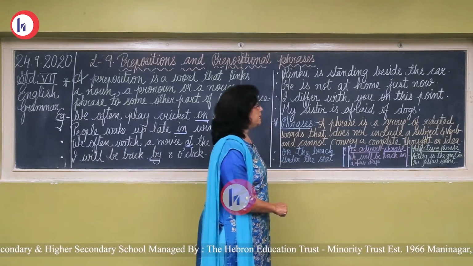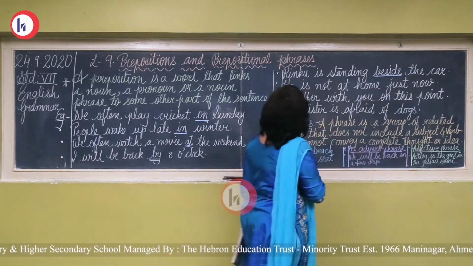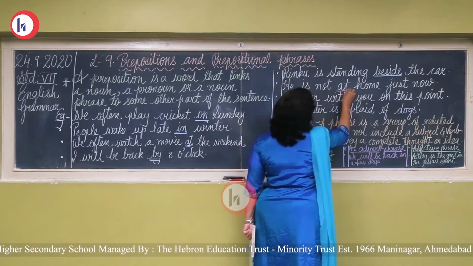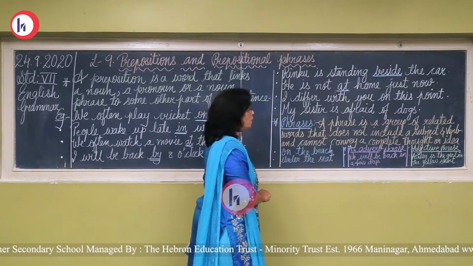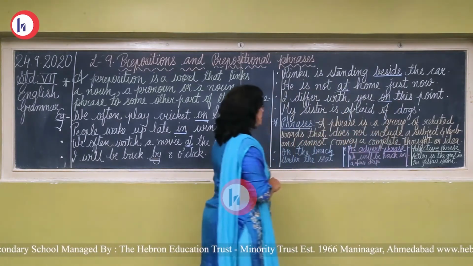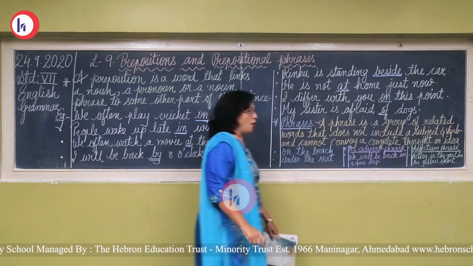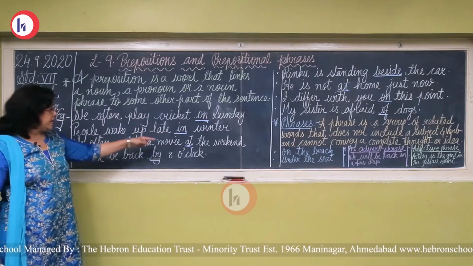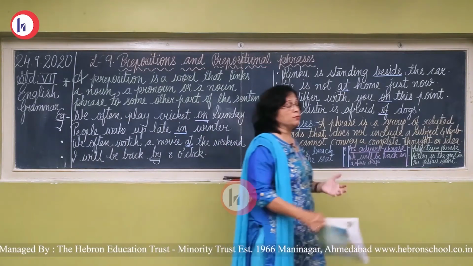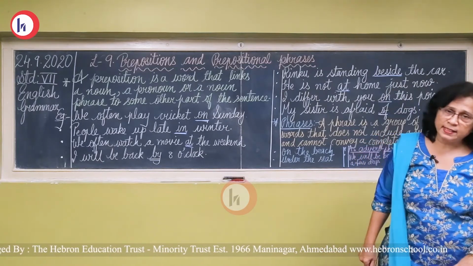Rinku is standing beside the car. Where is Rinku standing? Beside the car. So beside is a preposition. He is not at home just now. Which is the preposition? At. I differ with you on this point. I differ with you. Where? On this point. My sister is afraid of dogs. My sister is afraid. Afraid of what? Dogs. So here we have seen on, in, at, by, beside, at, on, of, after. These words show the relation of one thing to another. That is why they are known as prepositions.